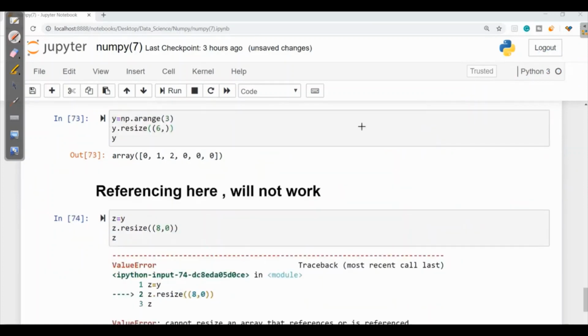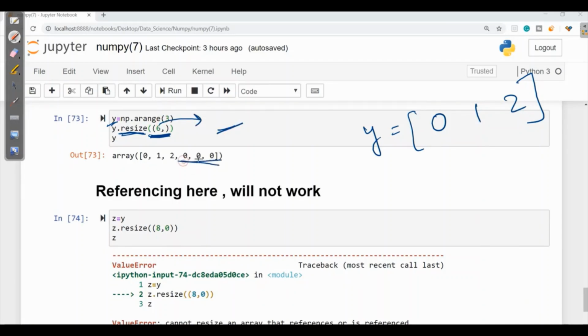Now the next thing is resize. Here first let's have an array y from 0 to 2 and here it says to resize it up to 6 digits. As it is a 1D, it will be 6 comma, but 6 refers to the 6 digits that should be there in the row. So what it will do? It will add 0 at the last so that the total number of digits will be 6 over here.